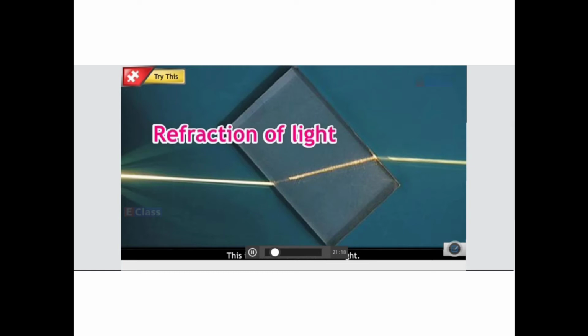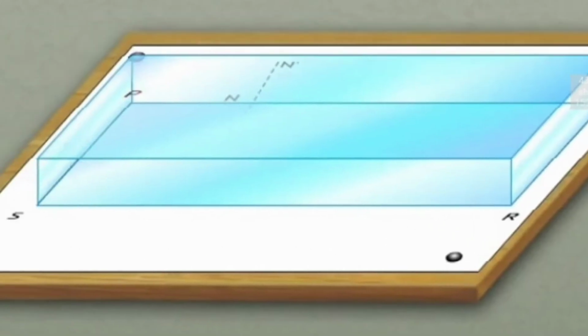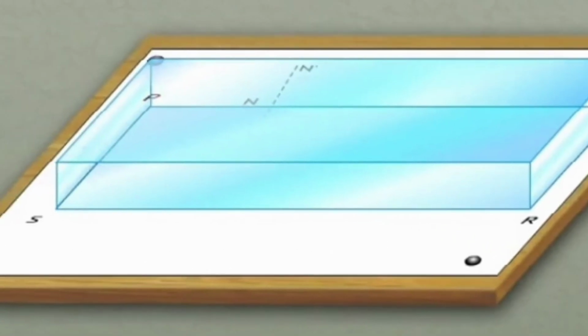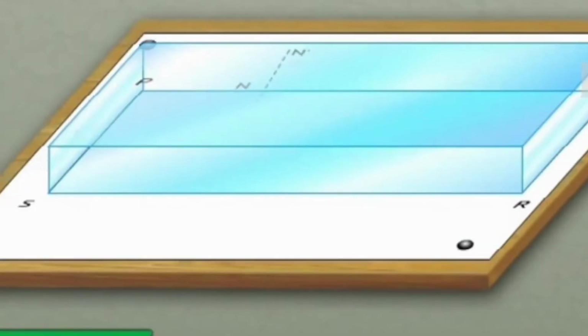See, whatever way is possible for me to take, we are taking a glass board, a drawing board. Over the drawing board we have kept one white paper, and on that white paper you are going to keep a glass slab. Once you have kept the glass slab, draw the boundary with the help of a pencil. Like that, this is the boundary which you are going to draw. This is how you are going to take the boundary of it. So the boundary is drawn.